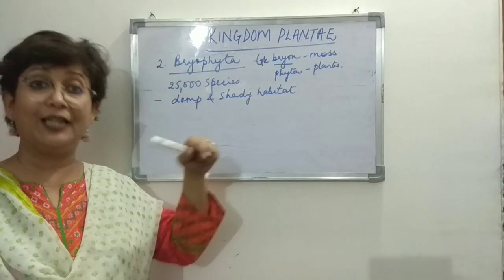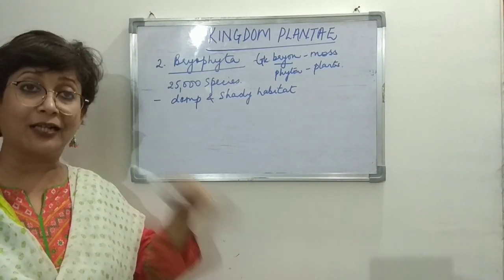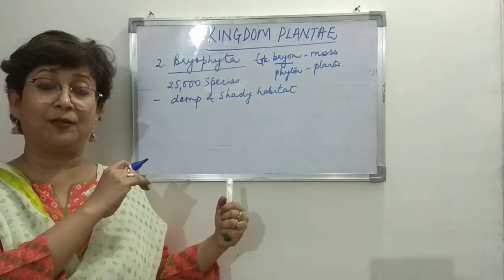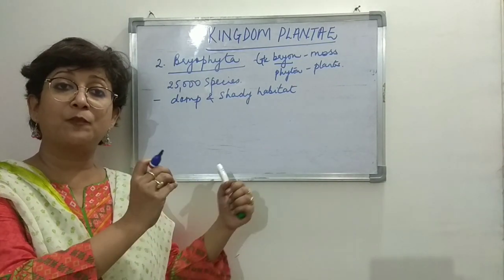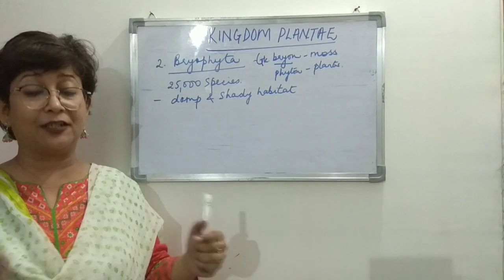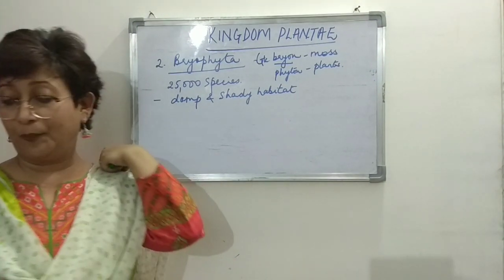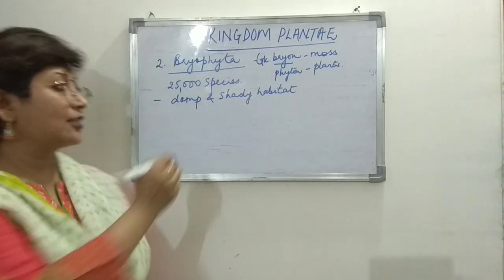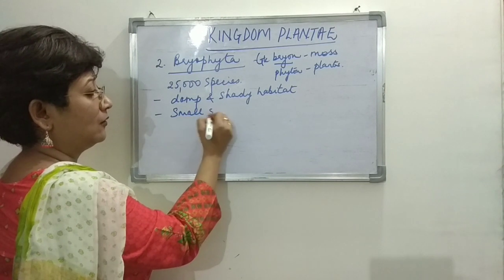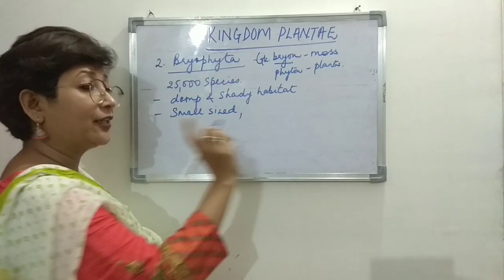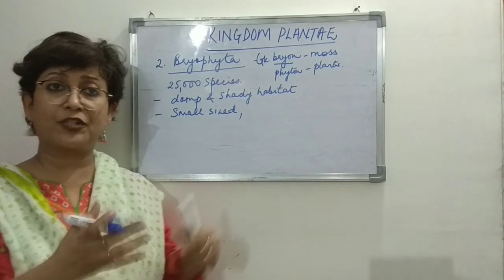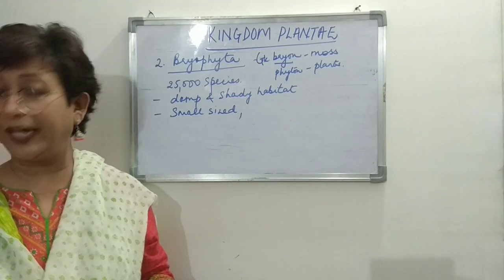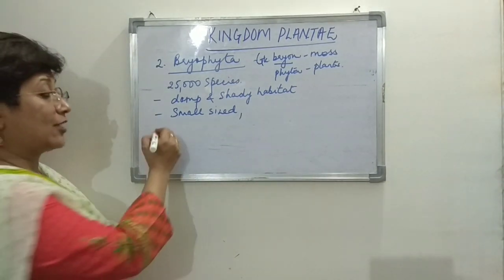Now when they are on land, that means they need some anchorage also on land, right? So now see how the modification is taking place and how the body of the plant is becoming more complex. In each category, as we move on, you will find the complexity, right? So they live in damp and shady habitats. They are small sized, so they do not attain great heights, right? So they're not very tall. Again, they are non-vascular